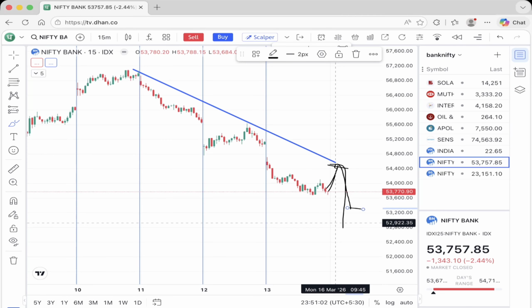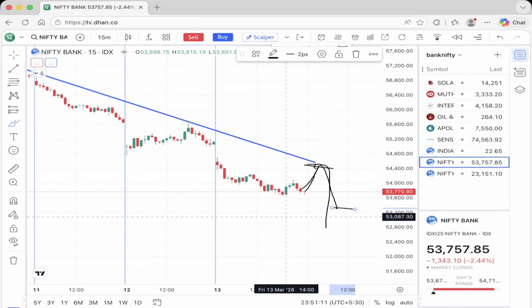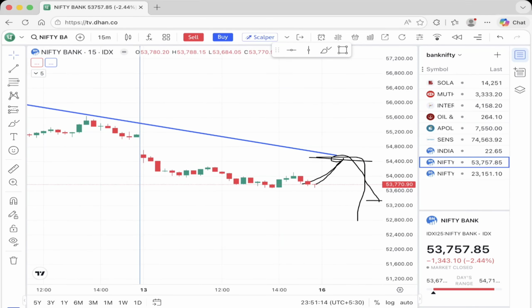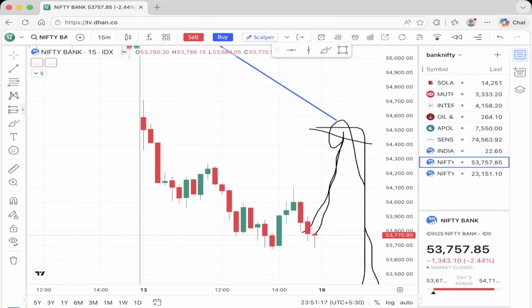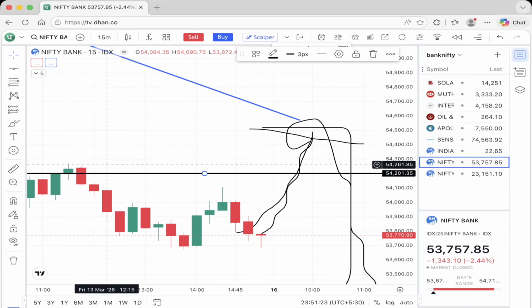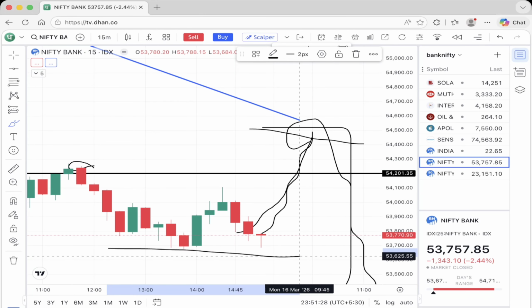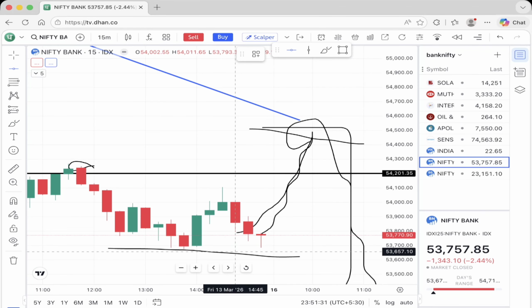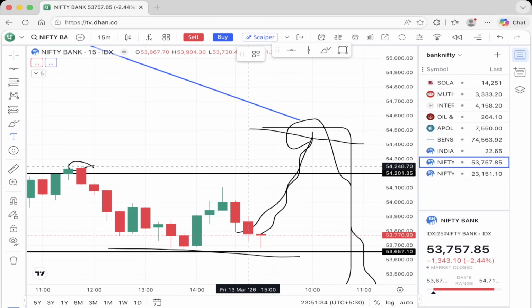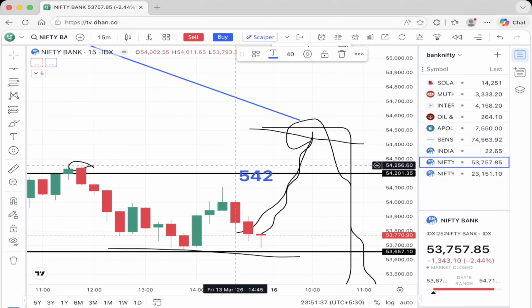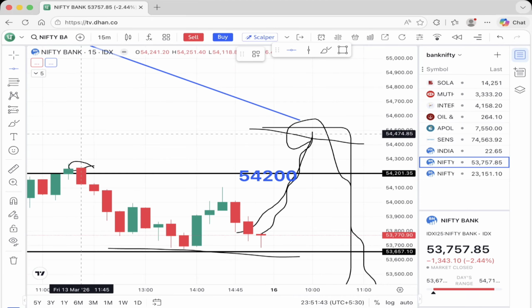This pattern often indicates rejection near higher levels. The key levels to watch are 54,200 and support around 53,600. In Bank Nifty, our immediate resistance will be near the 54,200 level, because the market has taken resistance from this level and it took support around this level. So our support level will be 53,600. We can mark it: 54,200 is the immediate resistance level, and 53,600 is the support level.